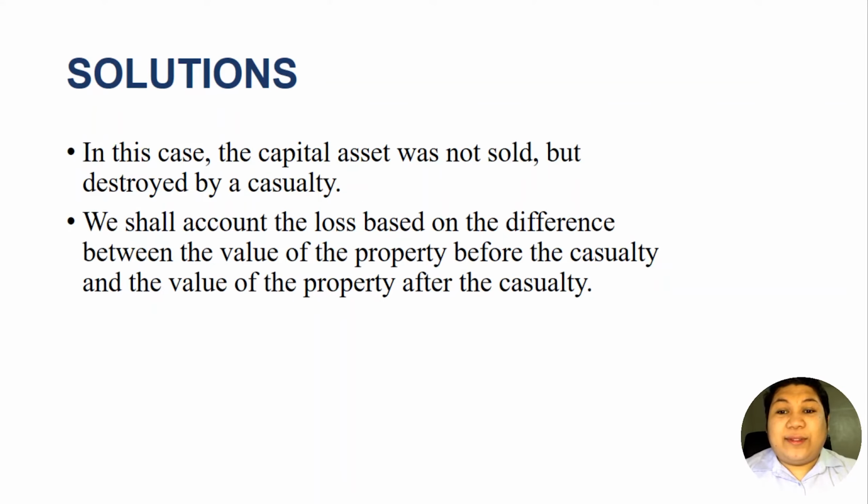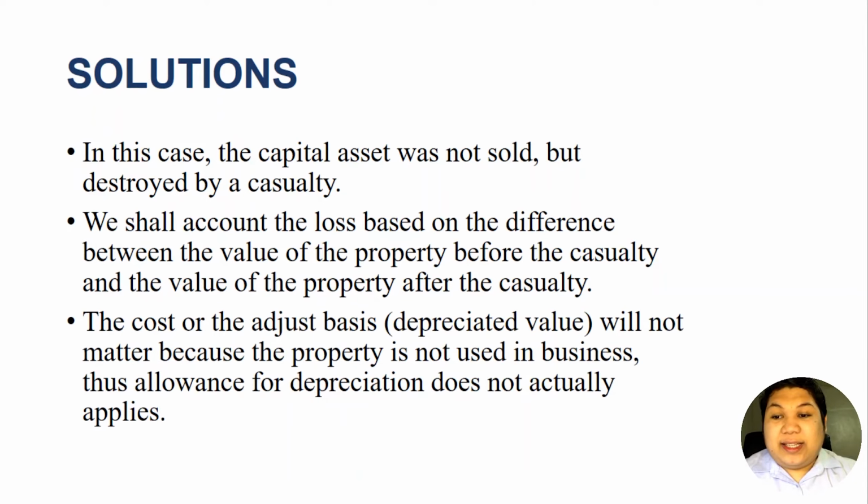But in this scenario, the loss sustained is not from the sale of the capital asset but from its destruction by a casualty. We shall account the loss based on the difference between the value of the property before the casualty and the value of the property after the casualty. So the cost or the adjusted basis will not matter because the property is not used in business. Thus, allowance for depreciation does not apply. Since the asset is a capital asset, it is not used in business. Therefore, this asset should not be depreciated. The taxpayer should not record depreciation. So we will not use the adjusted or cost basis. Instead, we will use the values of the property before and after the casualty.